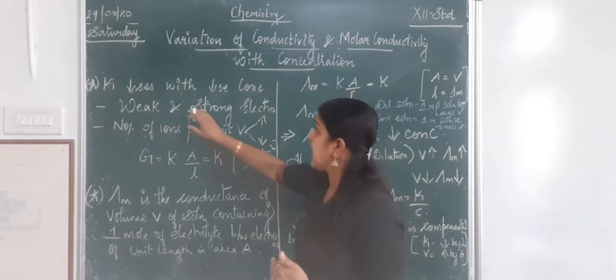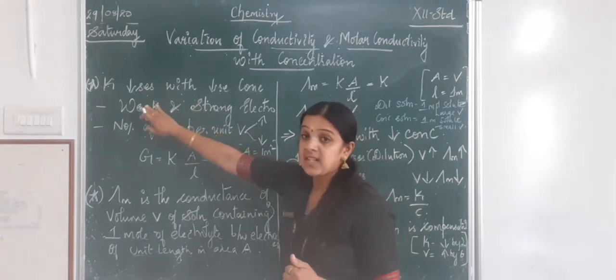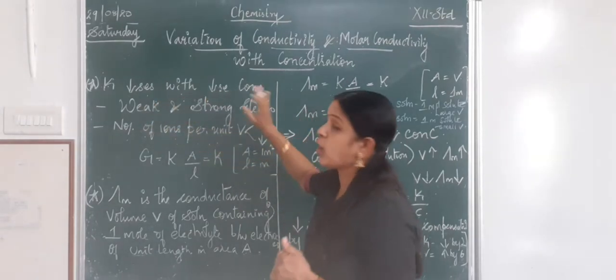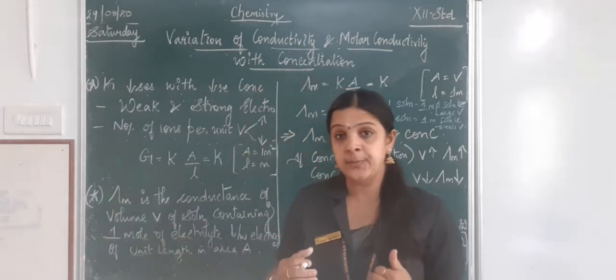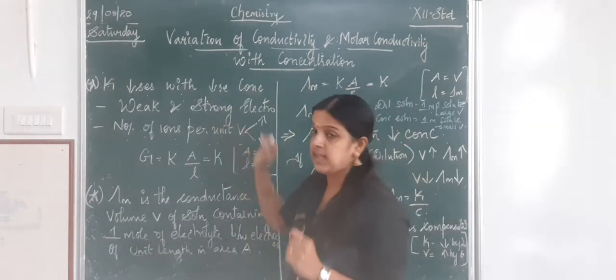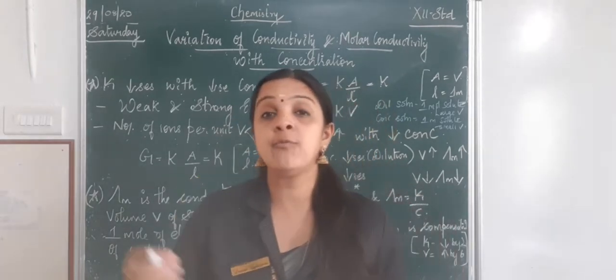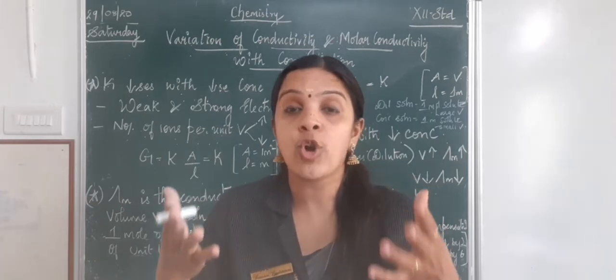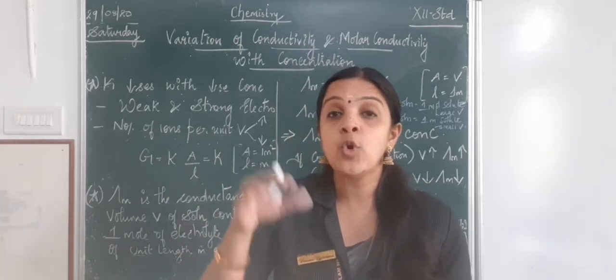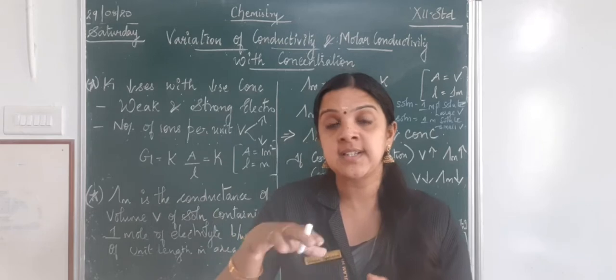So my conductivity decreases with decrease in concentration, or I can say it increases with increase in concentration. What does it mean? When the solution becomes more concentrated, there are going to be more ions present in the solution.